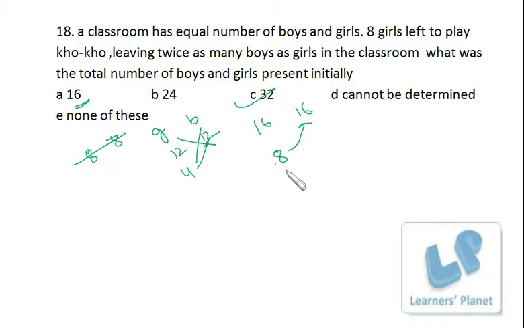Okay, so that's pretty easy. Just verify it once again. Equal number of boys and girls, so 16 each is the breakup. 8 girls are leaving, so the remaining girls is 8, and the remaining students, boys are twice than girls, twice as many boys as girls, right? So boys are 16, girls are 8, so that's pretty simple.